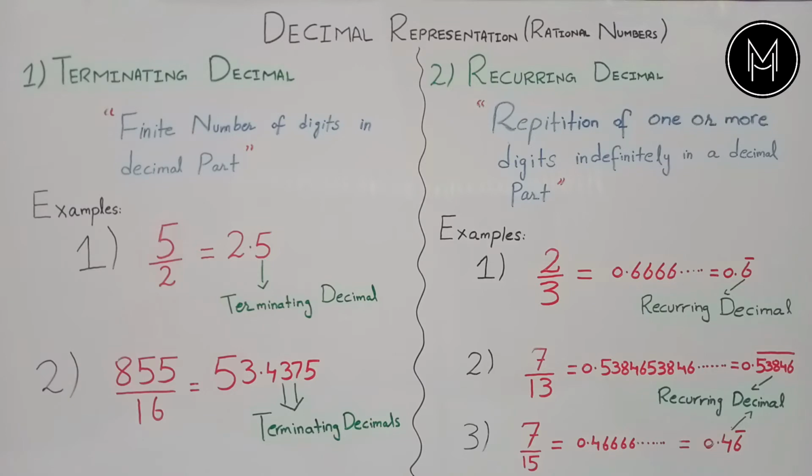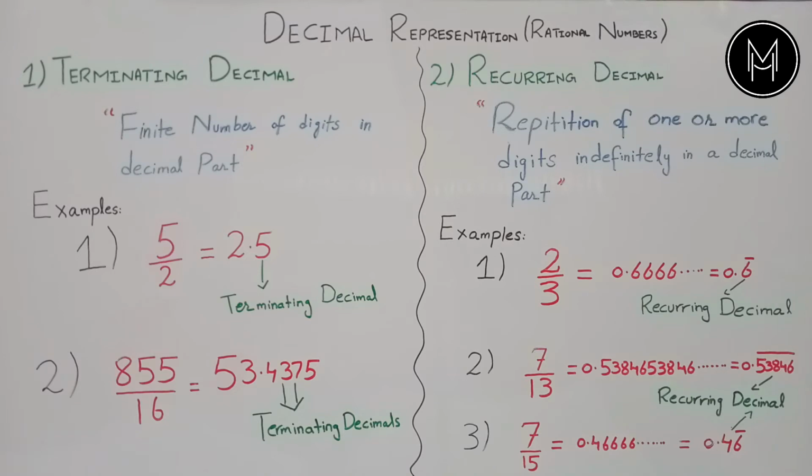So let's take some examples to better understand the definition of recurring decimal. First of all, let's say we have a rational number 2 by 3. We know that the decimal representation of this number is equal to 0.666 and so on. So we can see here that there is a repetition of one digit, that is 6 in this case, indefinitely, for an infinite time in the decimal part. So this is a recurring decimal.